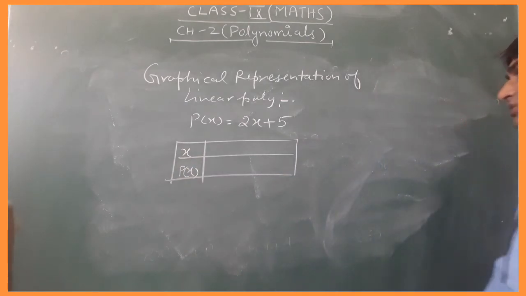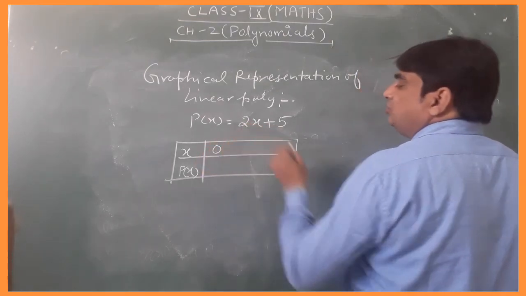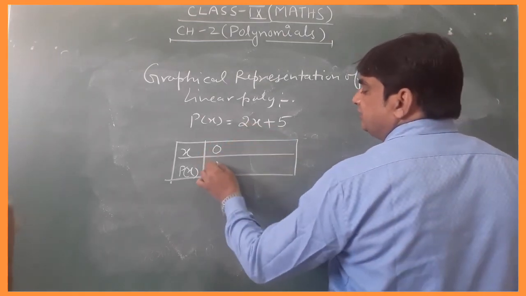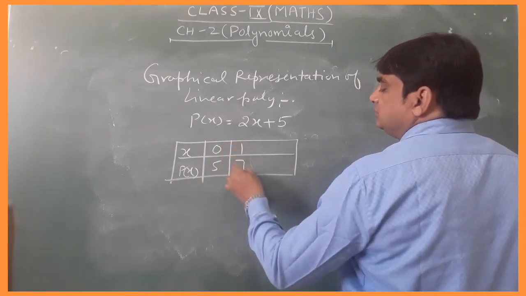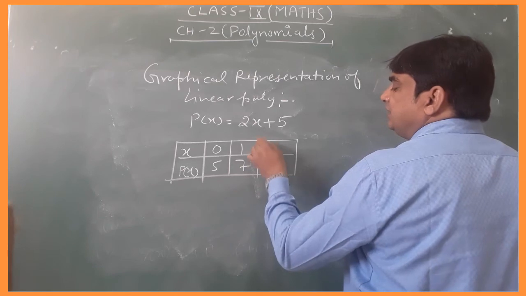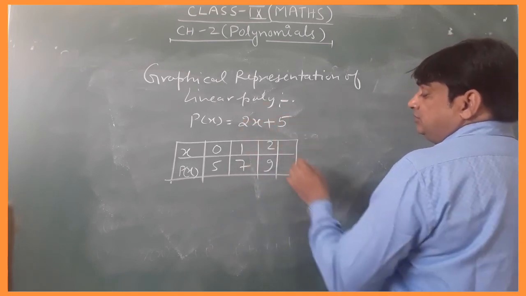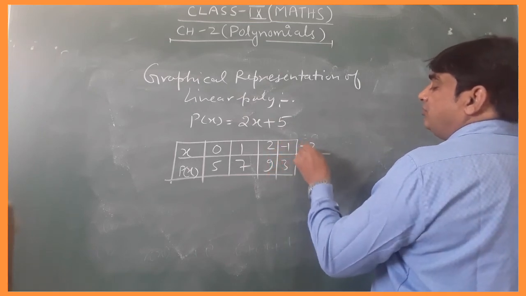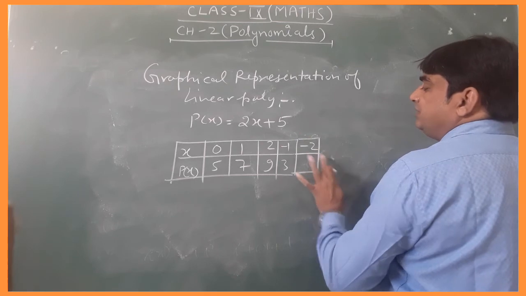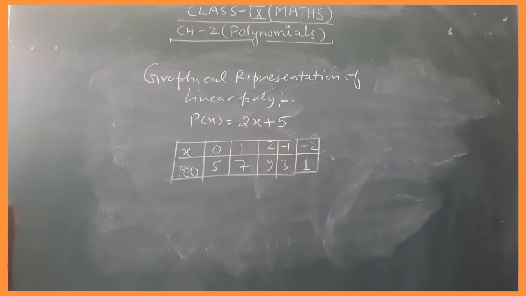Firstly we take the value of x as 0, plus 1, minus 1. If we take x equal to 0, then p(x) is 5. If we take 1, this is 7. If we take 2, this is 9. If we take minus 1, this is 3. If we take minus 2, what do we get? 2 twos are 4, minus 4 plus 5, this is 1.